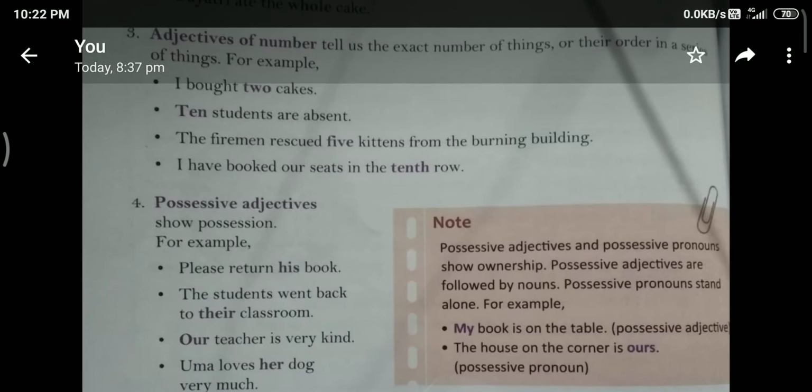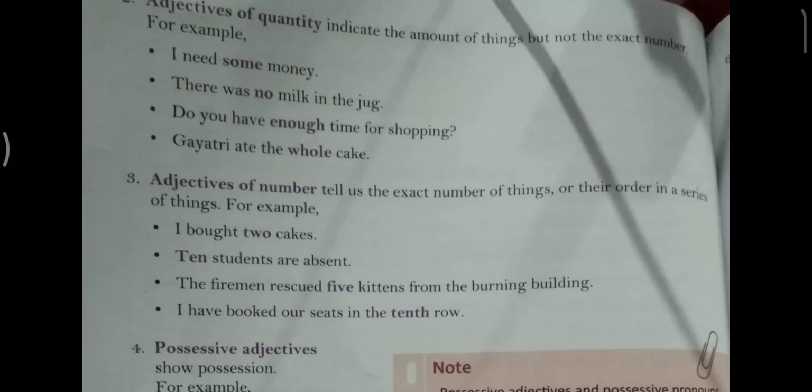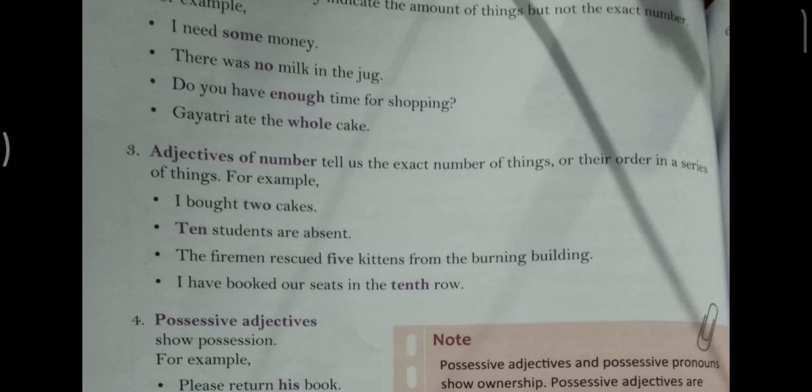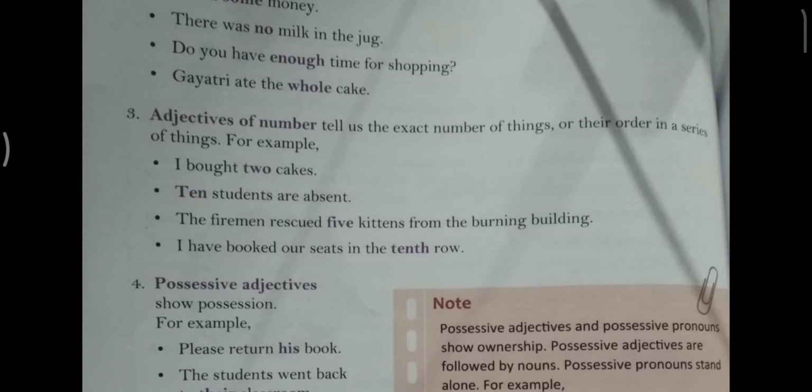Now second is adjective of quantity. Adjective of quantity indicates the amount of things but not the exact number. Means मात्रा बता सकता है लेकिन नंबर नहीं बता सकता. I need some money. Some is the quantity. There is a little water in the glass. Little is the quantity.